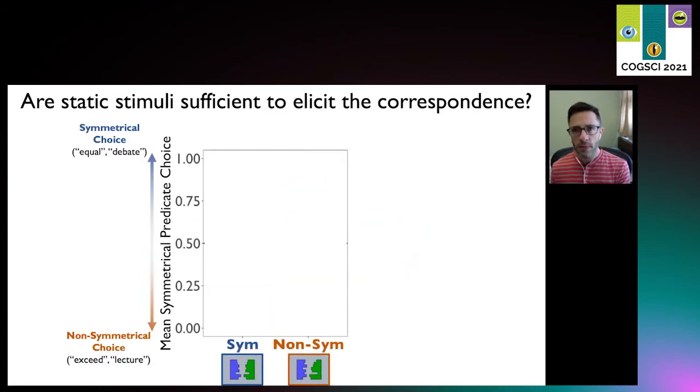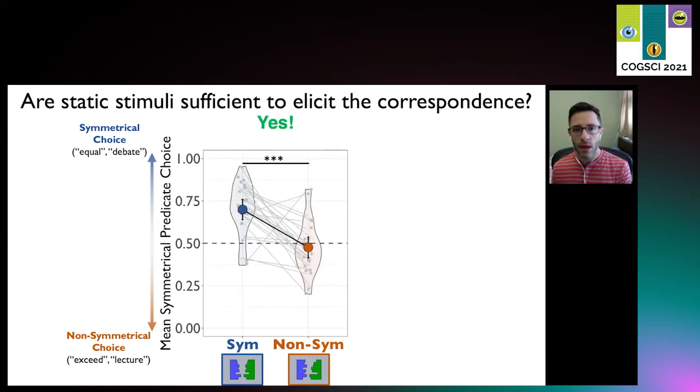Are static visual stimuli sufficient to elicit the correspondence? The answer appears to be yes. We again found a matching effect. People chose symmetrical predicates more often for the symmetrical visual stimulus. This suggests that the generalities of symmetry, that it holds over dynamic events and states, carries over to this cross-domain correspondence.